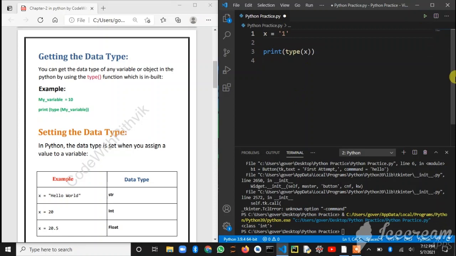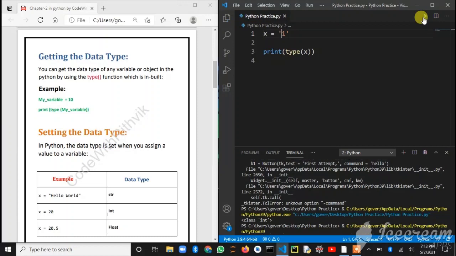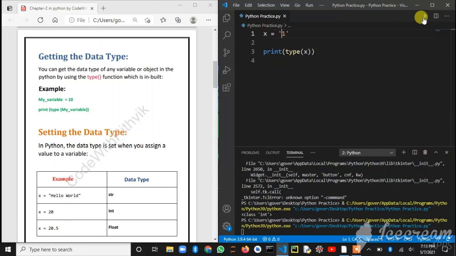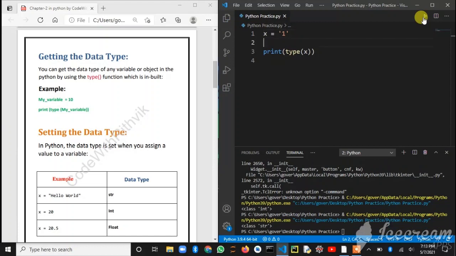Now I'll run the program, and it will show class string, because any numbers or information typed between two inverted commas, the computer simply takes as a string. As you can see, our output is string. So let's move on to the next one, setting the data types.